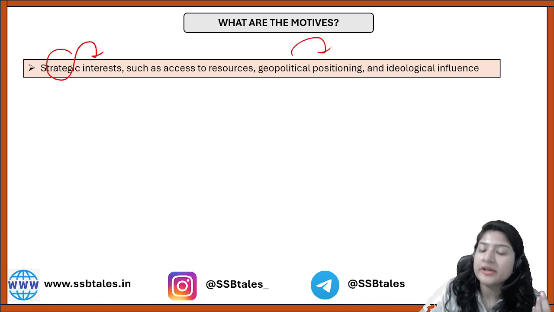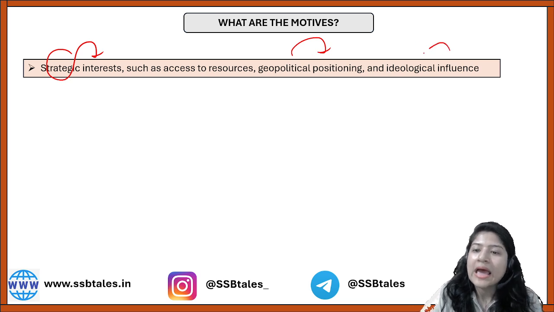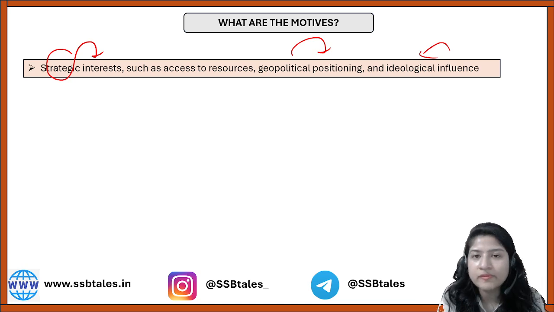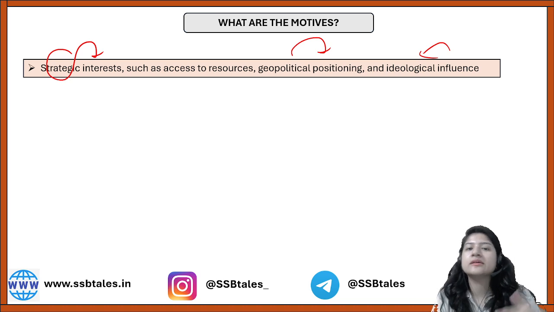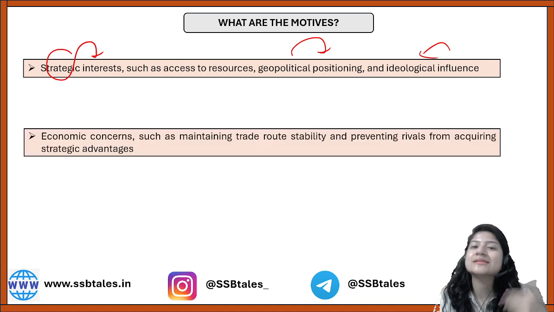Apart from that, geopolitical positioning, definitely: which country will be the superpower is one of the reasons why these superpowers get engaged in local-level politics where they were not required and not asked for. And definitely ideology influence also. For example, the Cold War, we have seen, right? Capitalism, communism, all these ideologies. What is your ideology? If your ideology is accepted by many, it is considered right.